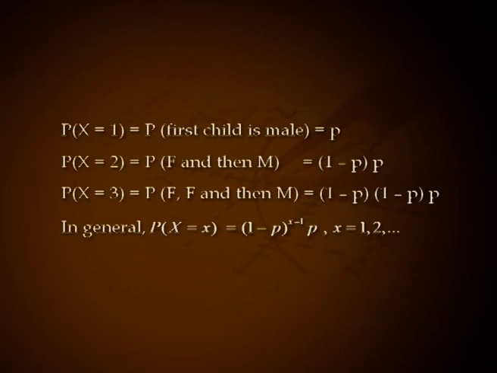Probability of x equal to 3 equals probability of first female, second female and then male, that is equal to 1 minus P into 1 minus P into P. In general, probability of x equals (1 minus P) raised to x minus 1 into P for x equal to 1, 2, etc. That is, x is distributed as geometric. If the probability of male child in their community is 1 by 3, probability of capital X equal to small x equals (1 minus 1 by 3) raised to x minus 1 into 1 by 3